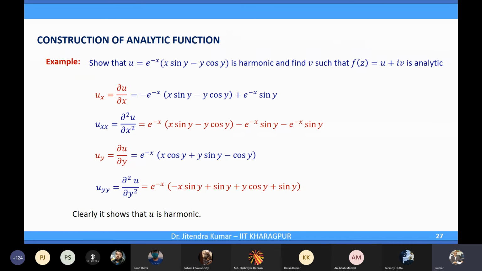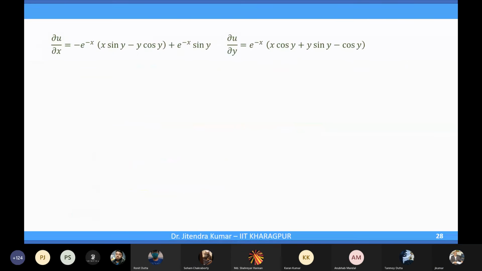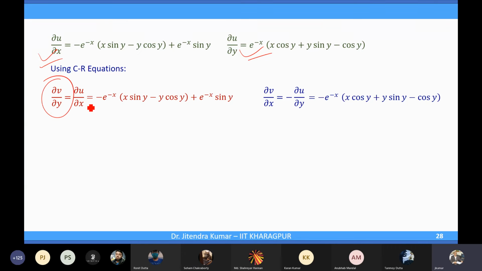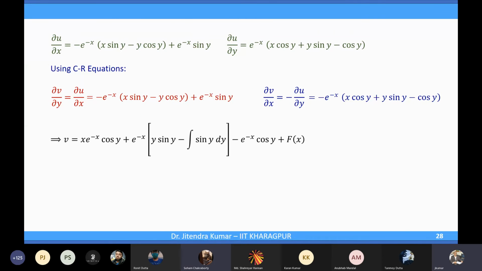You have ∂u/∂x and ∂u/∂y, because u is given. You can compute ∂u/∂x and ∂u/∂y. Then you get the CR equations. This ∂v/∂y is given to you, ∂v/∂x is also given to you, correct? Yes, sir. Then you integrate this to get v, right? You want to get v, so you integrate with respect to y. The only thing here is that the integration constant will be a function of x, because you are integrating with respect to y. So you can have any arbitrary function of x there.